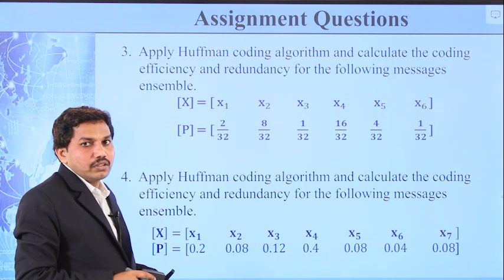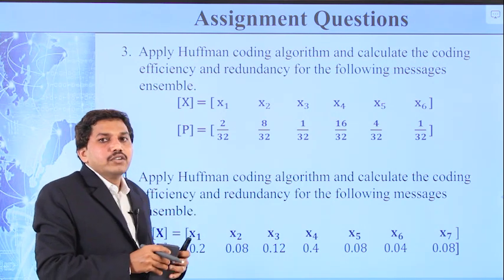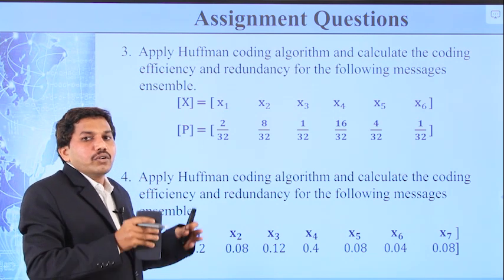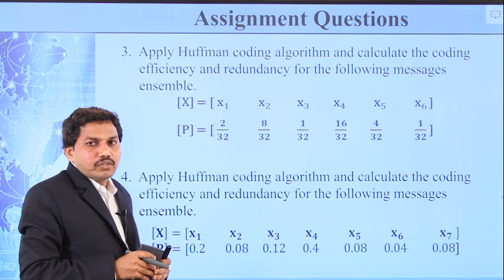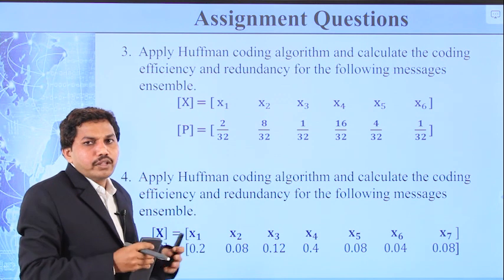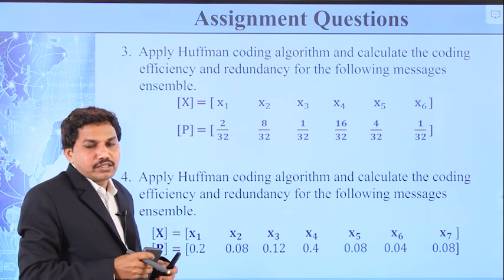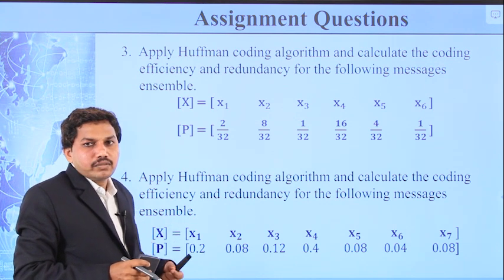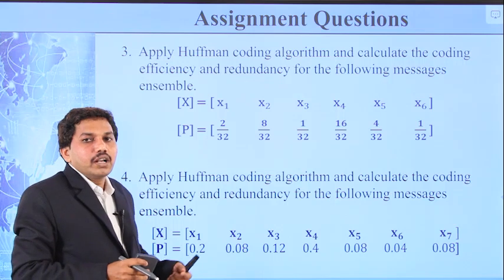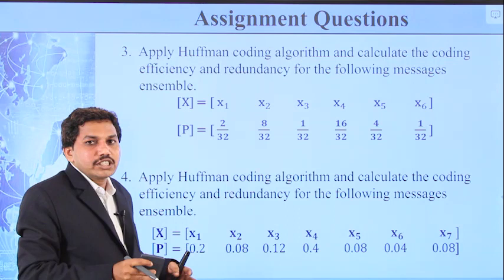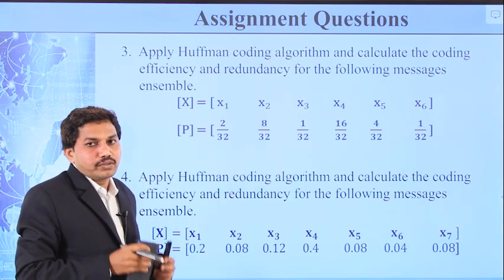Okay, right? So in this session we discussed what is meant by coding, why coding is used, what the advantages of coding are, what is meant by source coding, and a few definitions like length of the code word, average code word length, coding efficiency and redundancy, and finally the Huffman coding algorithm, which is one of the source coding techniques.